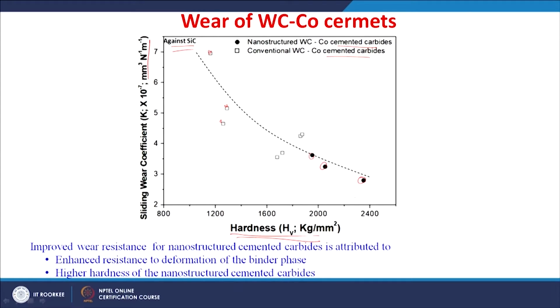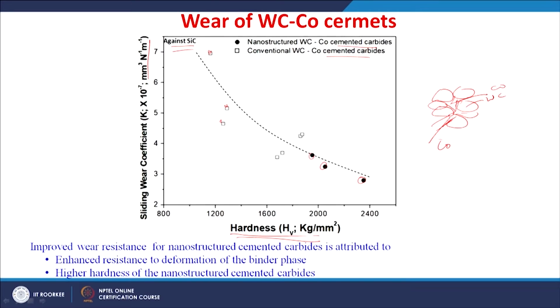So, the improved wear resistance for the nano structured cemented carbides is mainly attributed to enhanced resistance to the deformation of binder phase and higher hardness of the nano structured cemented carbides. In all these cemented carbides, as it was told earlier, these ceramic grains of tungsten carbide are attached by this cobalt phase. This is cobalt phase.